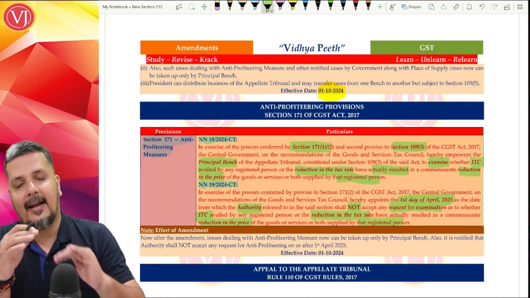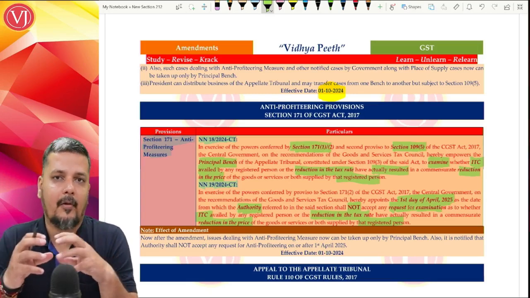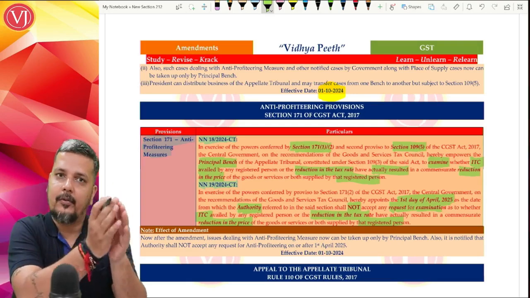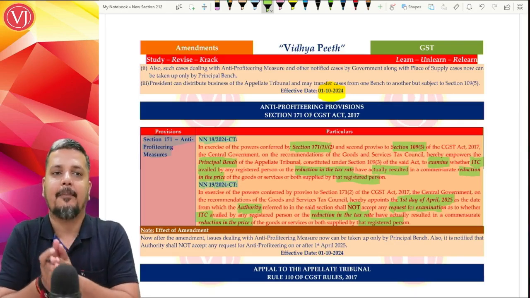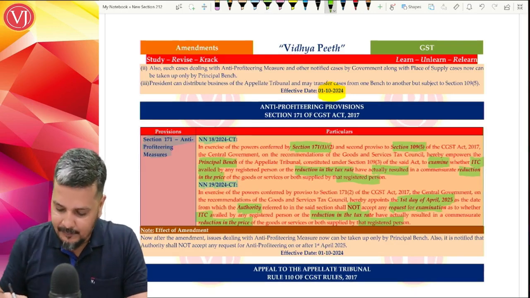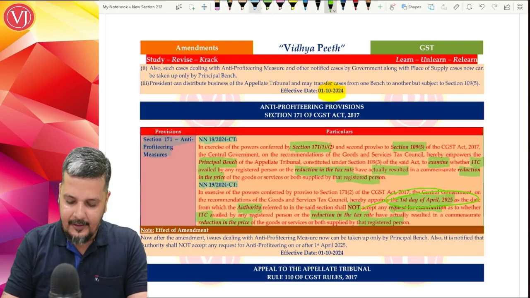So it is very categorically clear that now this principal bench will take up the matters of anti-profiteering measures, and all those cases which have to be examined by the principal bench, it has been categorically said that please give all those matters to principal bench on or before 1st April 2025. After that, it will not take up those cases.